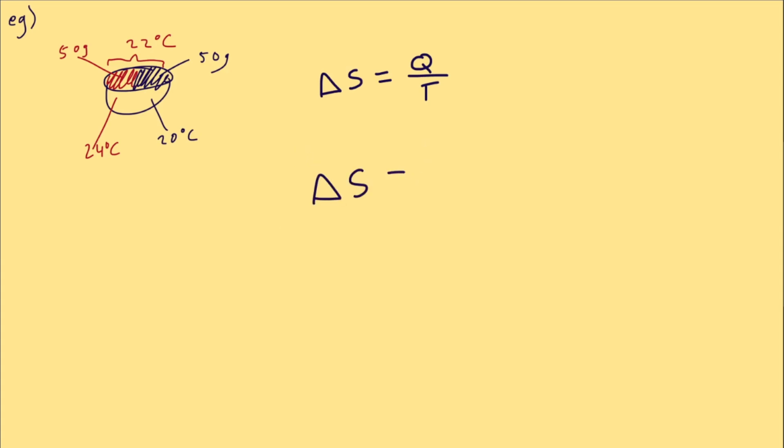This needs Q. What's Q? Well, there's a formula for it from back in earlier thermodynamics, which is mass times the specific heat capacity of your thing, which in this case is water, times the change in temperature. Let's start with the hot water. The hot water has a change in temperature of negative 2 degrees Celsius because it went from 24 to 22.